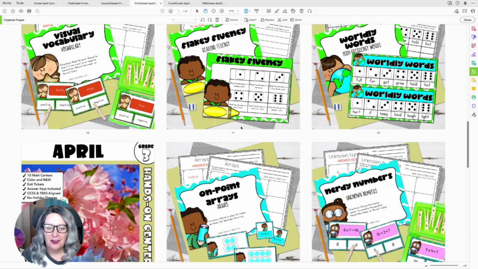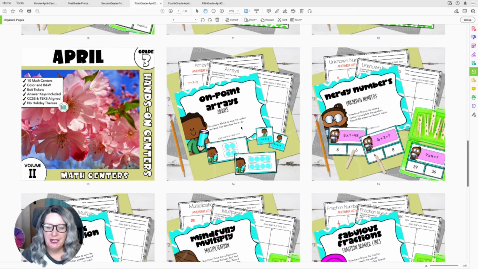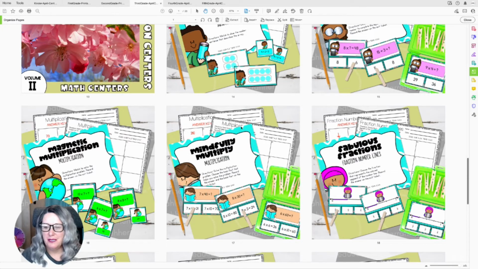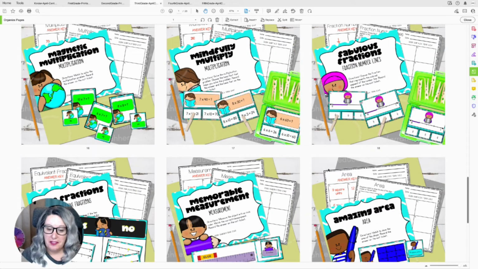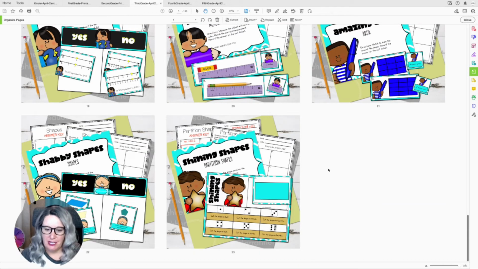Now in math, our 3rd graders are going to be working on arrays, unknown numbers, multiplication, another multiplication, a resource or center, fractions on number lines, equivalent fractions, measurement, area, shapes, and partitioning shapes.